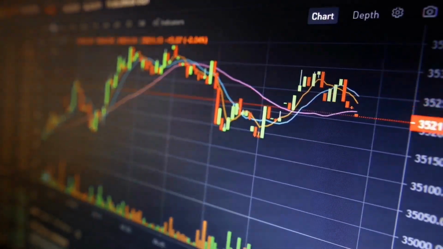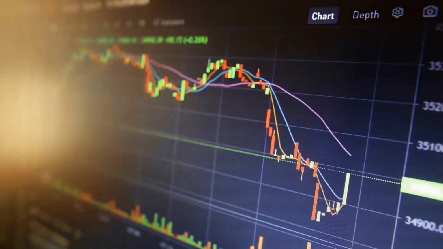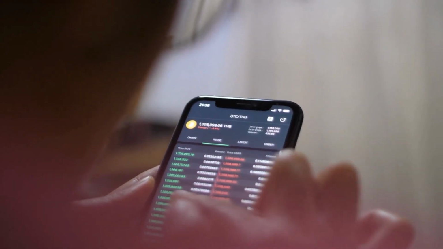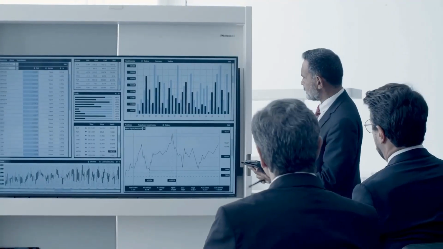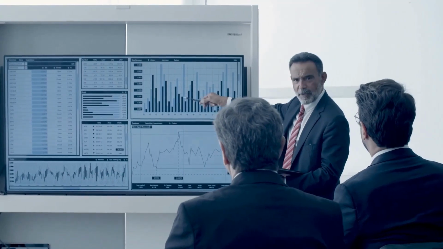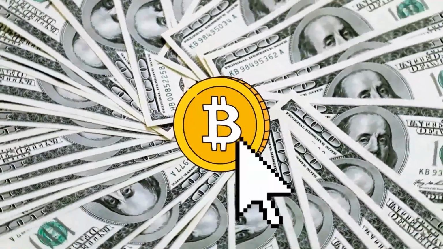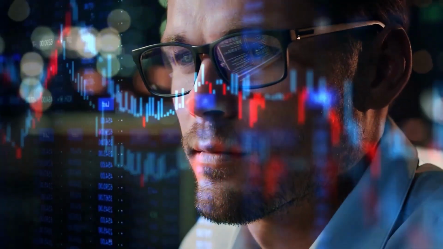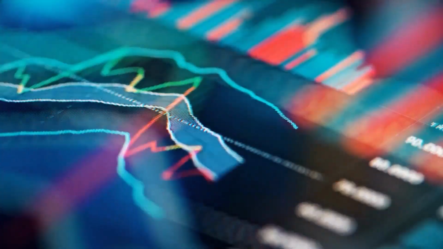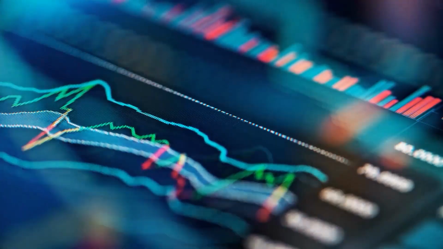In the world of cryptocurrencies, this could happen, for example, with trading Bitcoin on different exchanges. If the price of Bitcoin is lower on one exchange than on another, you can buy it on the cheaper exchange and sell it on the more expensive one. The profit comes from the price difference between these platforms. However, it's important to remember that arbitrage in the cryptocurrency industry can be complex and involves risks such as price changes, fees, and transaction delays.